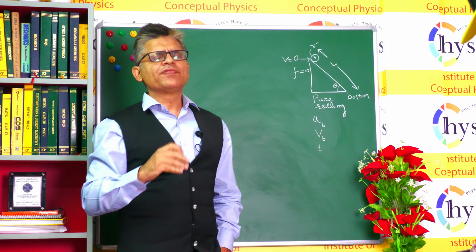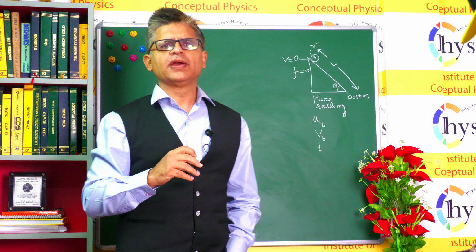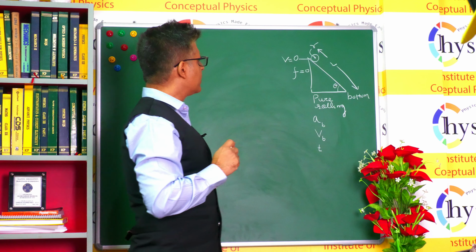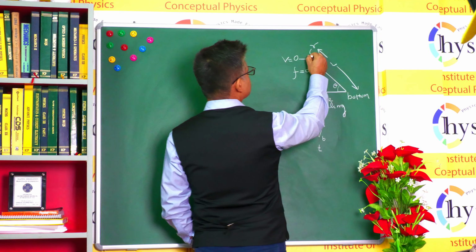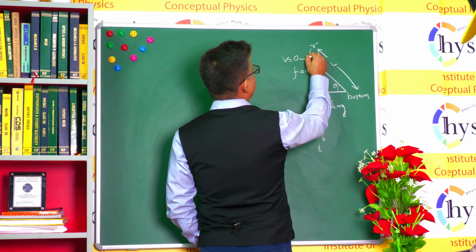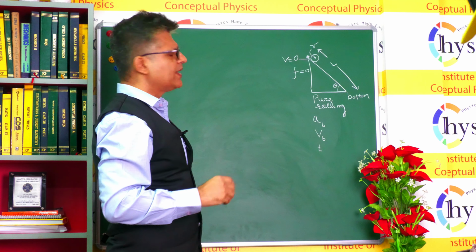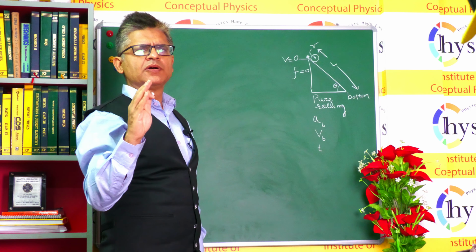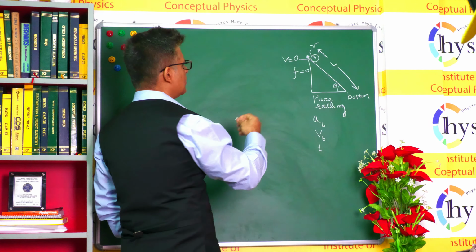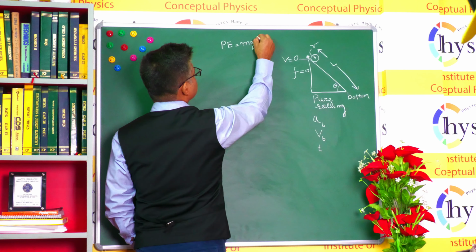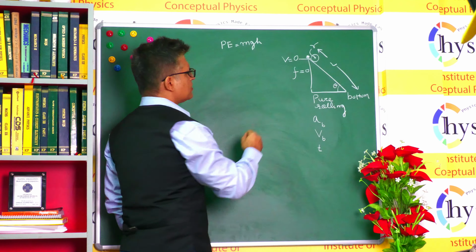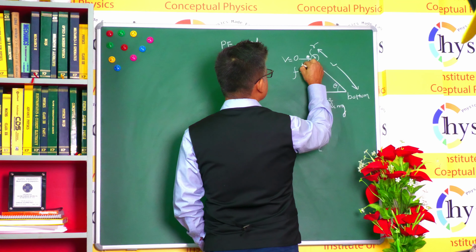See, the analysis of the situation has to be done with the help of energy. So let's think about it. When the body is located at this point, which is the extreme height, it has only potential energy because of the height, right? So how do you calculate potential energy? The potential energy of the body will be calculated using potential energy is equal to mgh, right? So the height I'm referring to is this height.